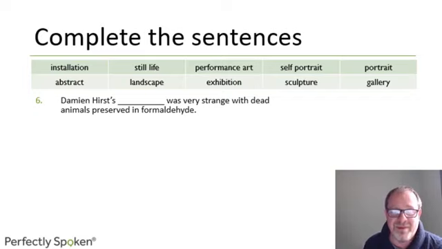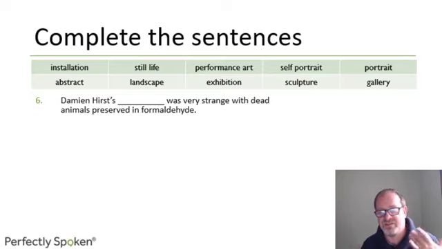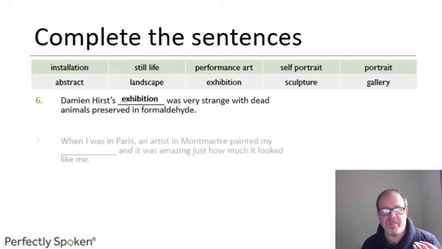Not my cup of tea personally, but anyway. So, very controversial. Damien Hirst's Something Was Very Strange with Dead Animals Preserved in Formaldehyde. So a place where they display an artist's work is an exhibition. Next one.